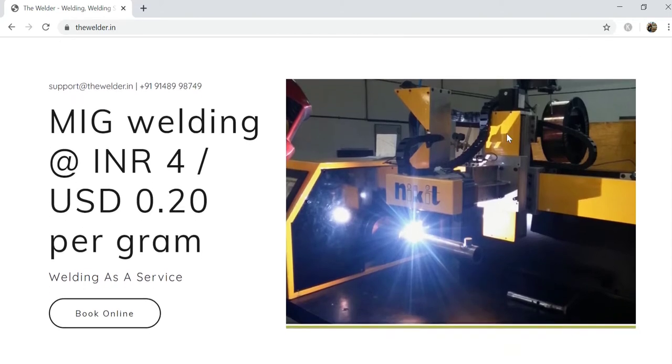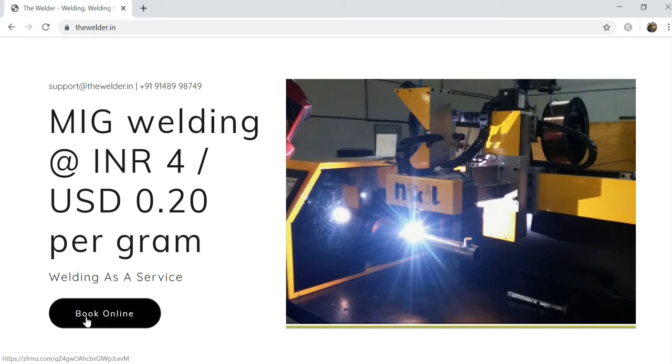That is MIG welding at 4 rupees and at 0.2 USD per gram. This is welding as a service. So what you can do here is you can either write us more about your component, or give us a call. The best thing that you can do is just click on book online.